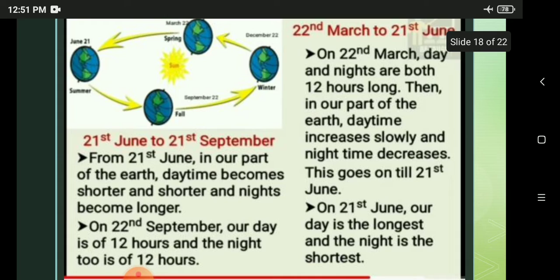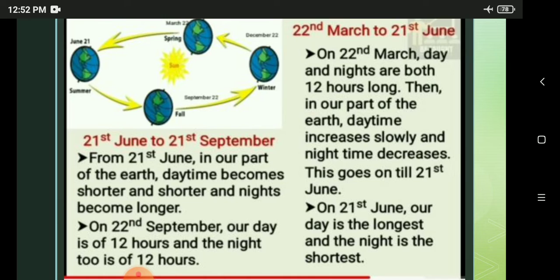So next, turn your page. The whole day has 24 hours, but are there always 12 hours of daylight and 12 hours of darkness? If that were true, we would have sunrise every morning at 6 o'clock and sunset every evening at 6 o'clock too. So according to the calendar, according to the season, let's see in which month we have day longer and night shorter. From 22nd March to 21st June, on 22nd March, day and night are both 12 hours long.